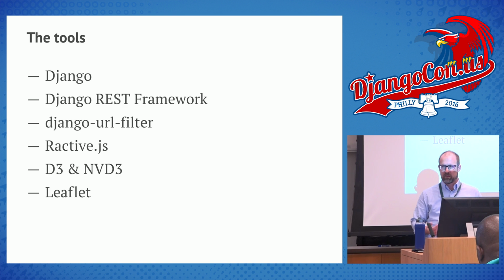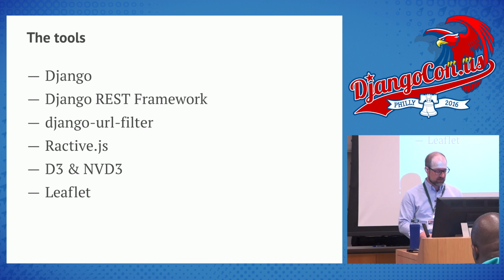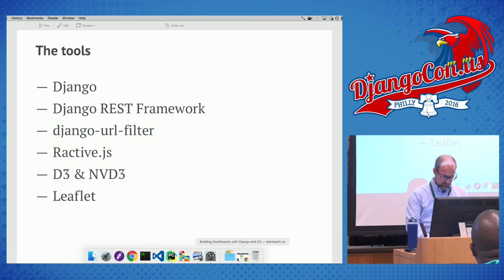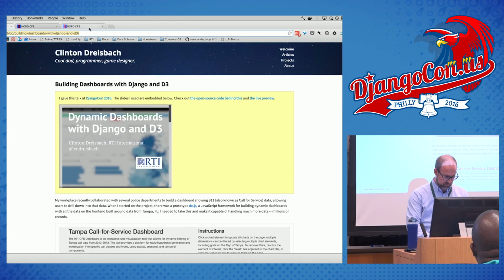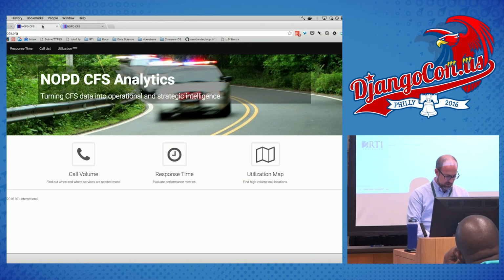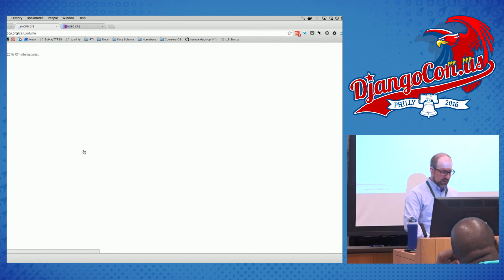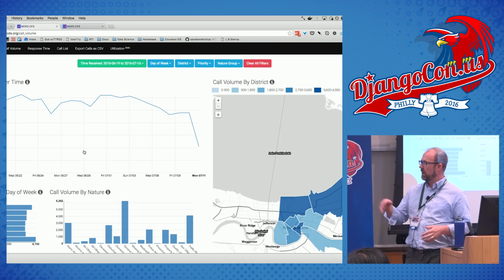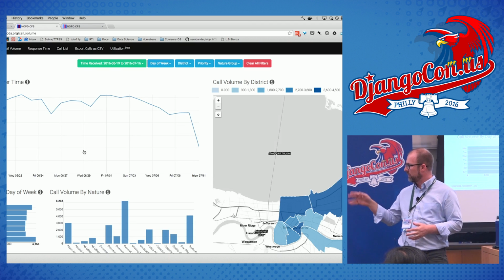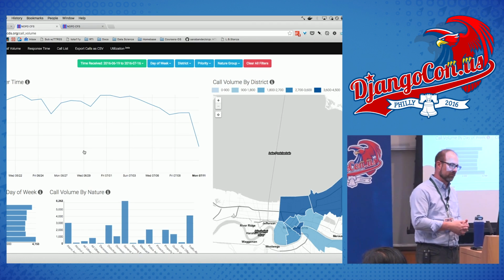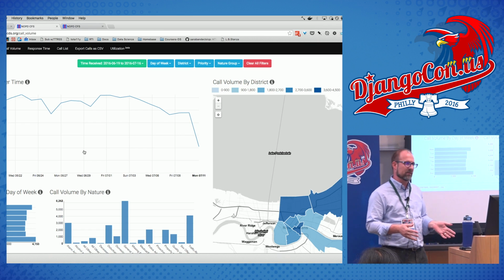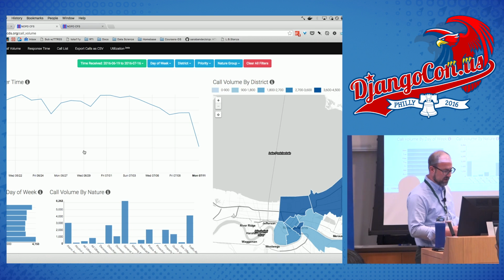Before we get started, I think just so we have context, it'd be nice to see what we're looking at. So I'm going to pull that up right here. So the dashboard that I'm talking about, this is it. This is using New Orleans data. I don't live in New Orleans. I live in Durham, North Carolina. The Durham one is the one that I created for my local police department. This is using public data, and that's a really good point. This is open source, so you can use it with public data.